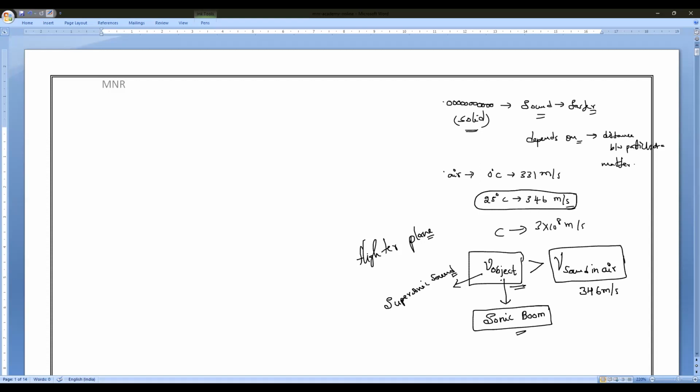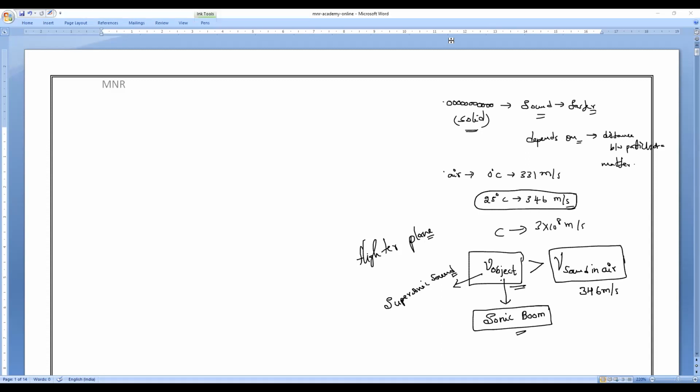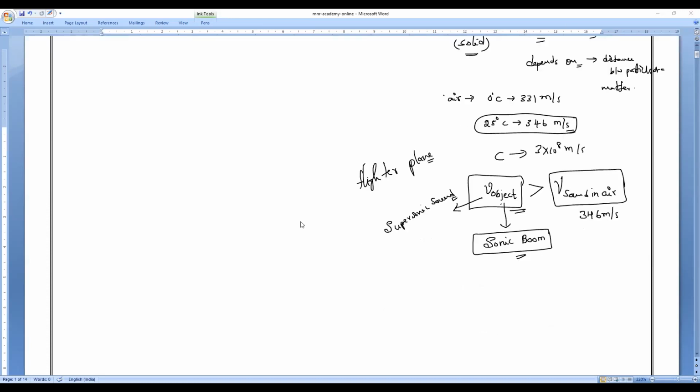Now let us come to today's class. These are all the things we discussed in yesterday's class. Light is not considered supersonic because light is not a particle or object. Please remember, light is not an object. Do you understand, everyone?